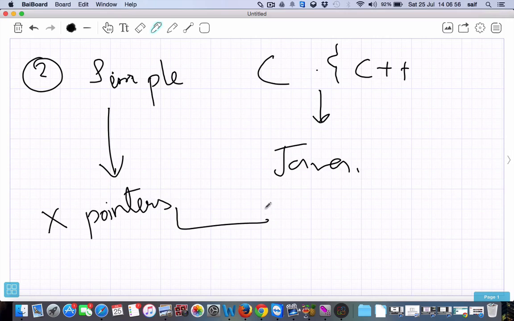As you know, pointers are used in C and C++ to know the address of a location. The address of another variable is known as a pointer. We mainly represent it with the star symbol in C and C++.